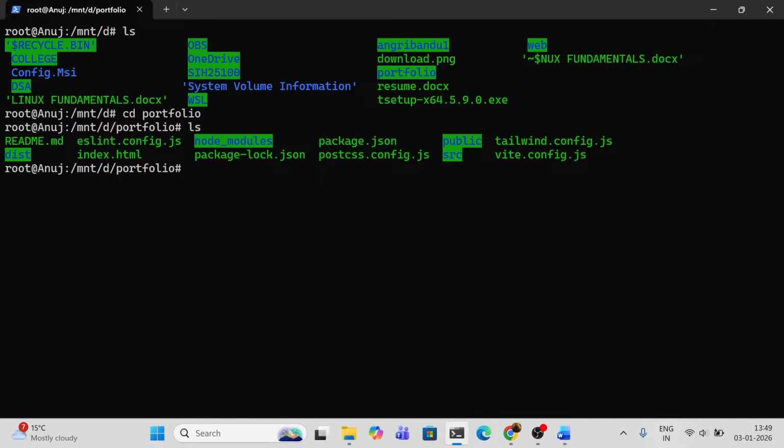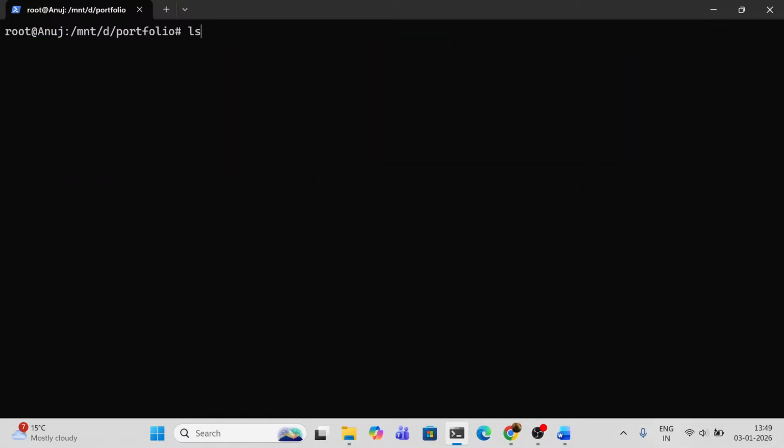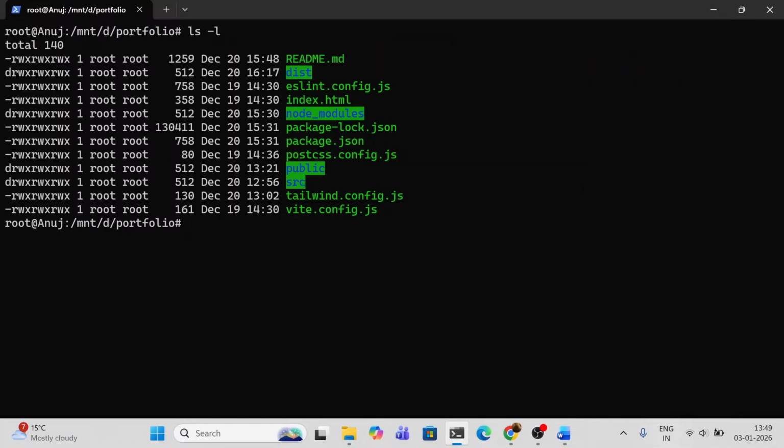If I want to look for the larger files, the long listing, ls -l. These are the files which have the longest data. Don't rush. Just focus. This will definitely help you a lot. This will help you.